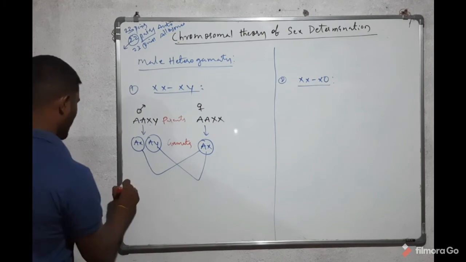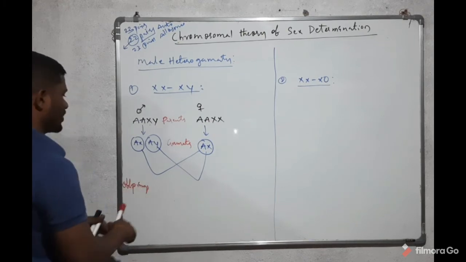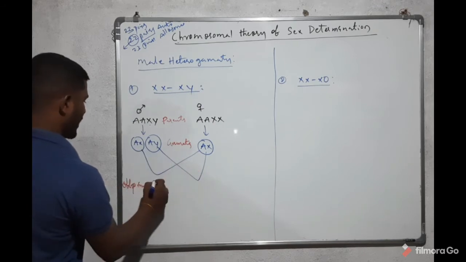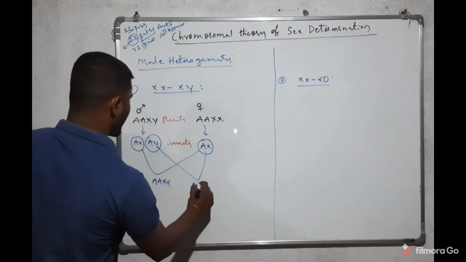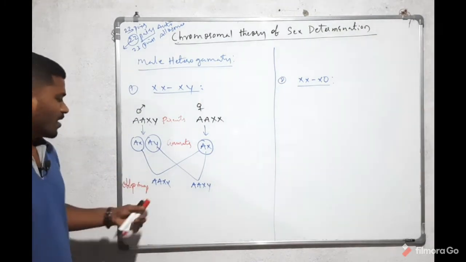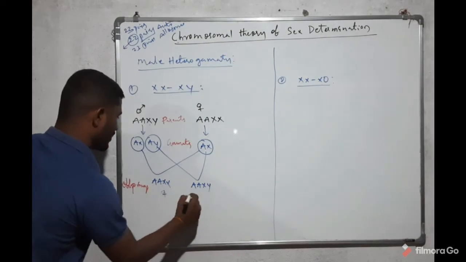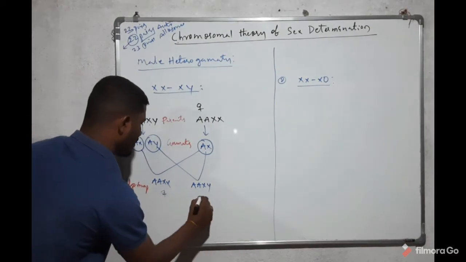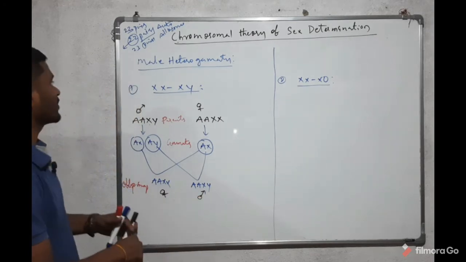These are the offspring: AAXX and AAXY. This is the female organism, and this is the male organism. Why is it male?